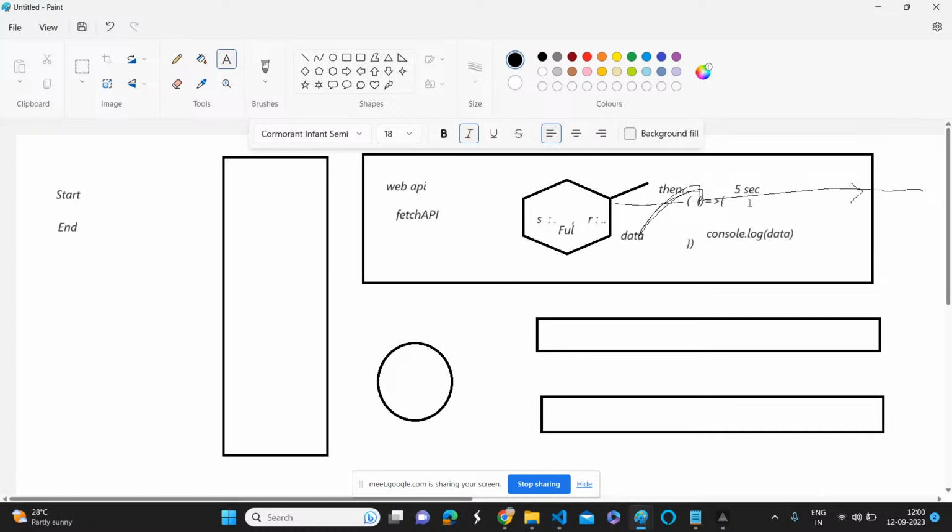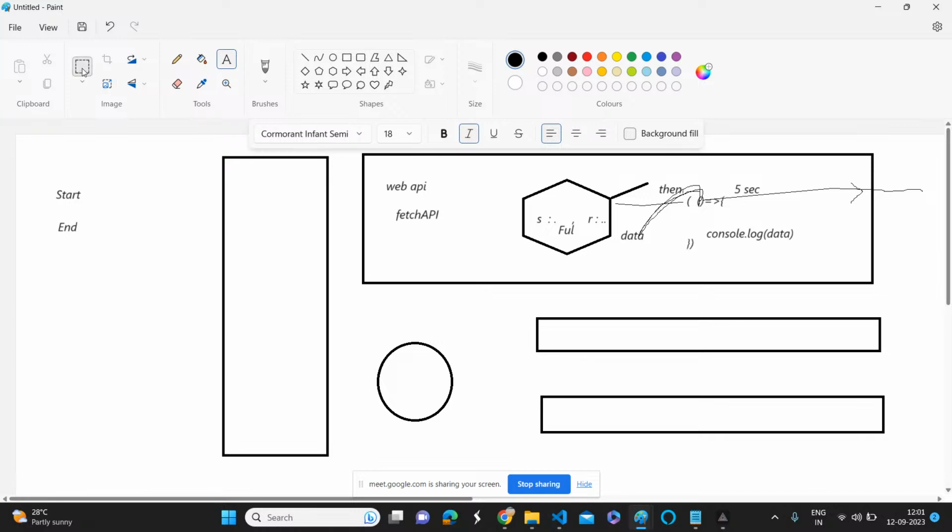So after 5 seconds or 10 seconds or 100 seconds or 1 year, doesn't matter. Once you get the data, if it is successful, it will update the status to fulfilled, and whatever response you got, it will store into that. Then automatically there is a method called then, and it will invoke that method, and there is a callback function.